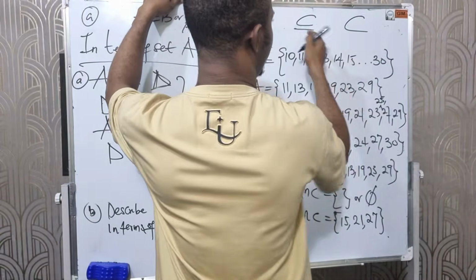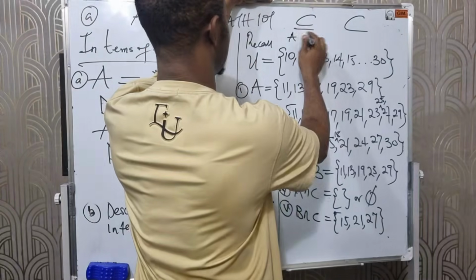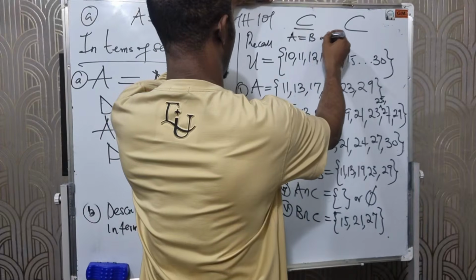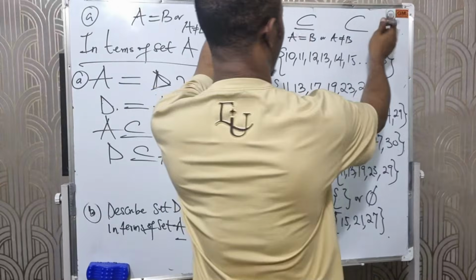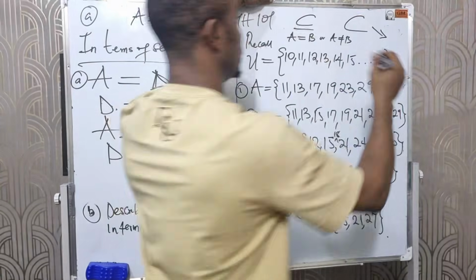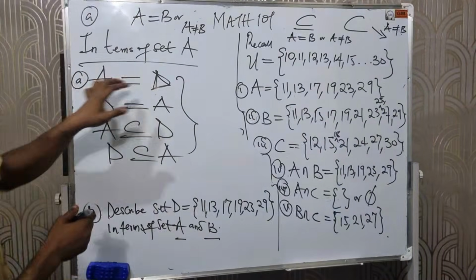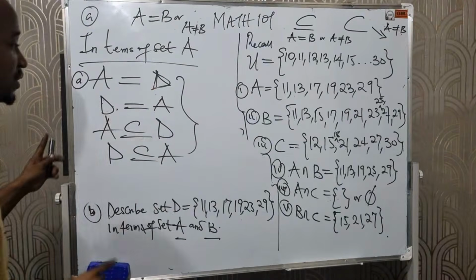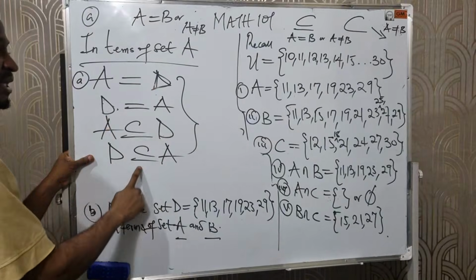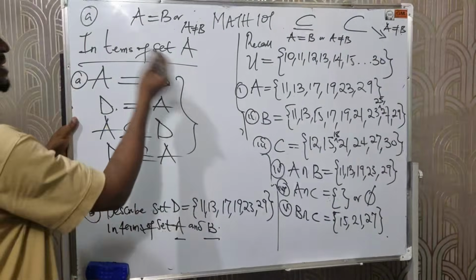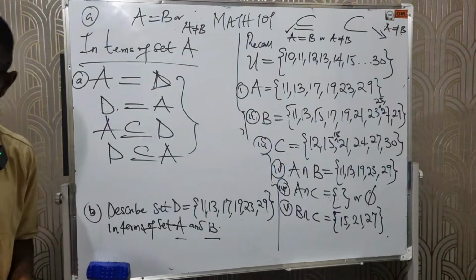For subset, if between two sets A and B, it means that set A is equal to B, or set A is not equal to B. That's for subset. But for proper subset, this has only one condition, which is A is not equal to B. So since our A and D are both equal, the right language to use is that A is a subset of D, or D is a subset of A, because this satisfies the first condition for subset. Please go through that class. It will really help you a lot.